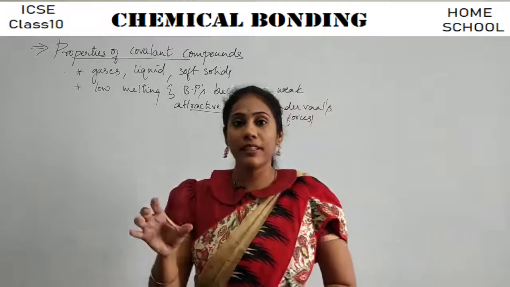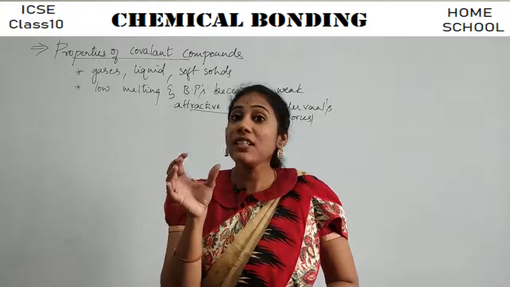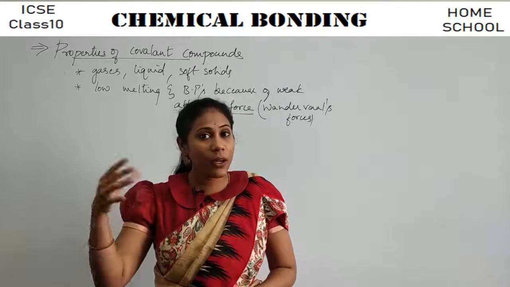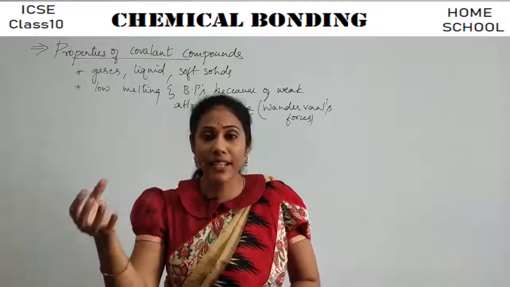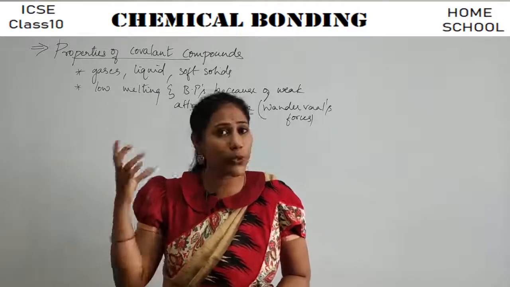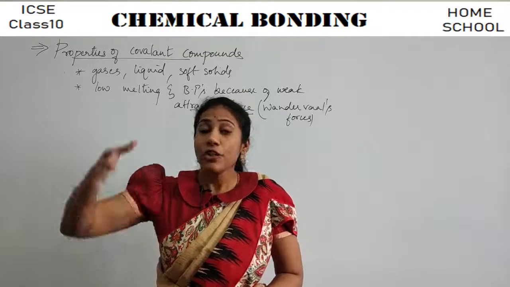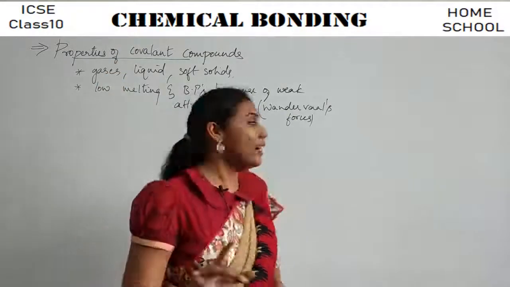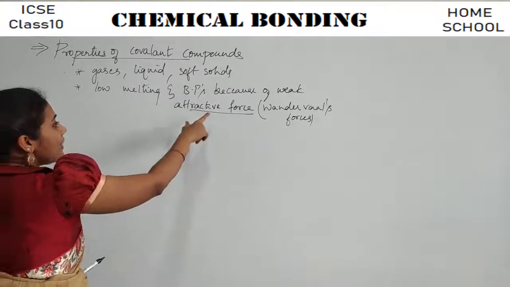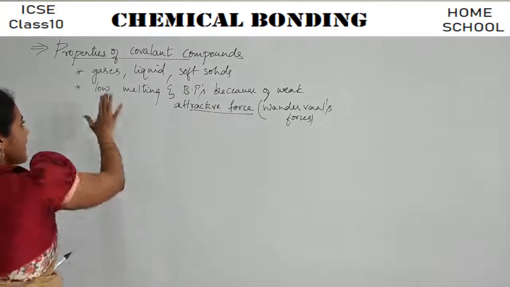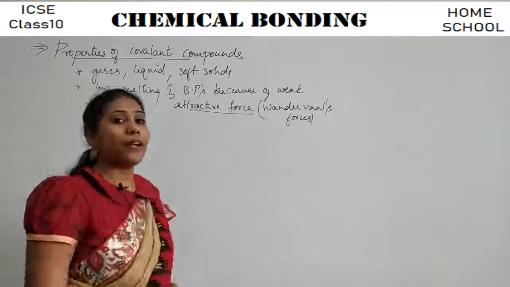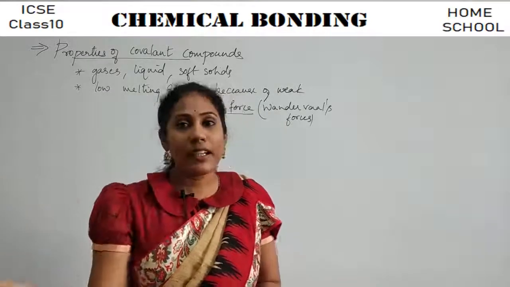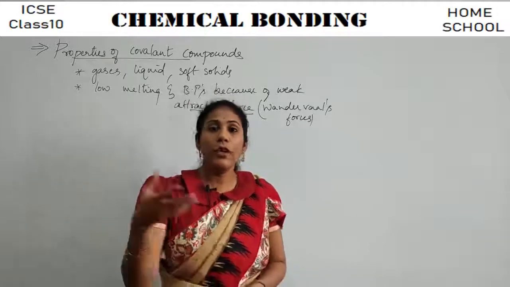The ionic bond, that is, ionic attractions, were called electrostatic force of attraction, isn't it? Ionic bond attraction has a name, electrostatic force of attraction, and that's a very strong attraction. That's the reason those compounds have high melting and boiling points. Clear? Whereas these compounds have very weak attractive force. That's the reason they have low melting and boiling points. That means with very little temperature, you can melt a solid or boil a liquid.